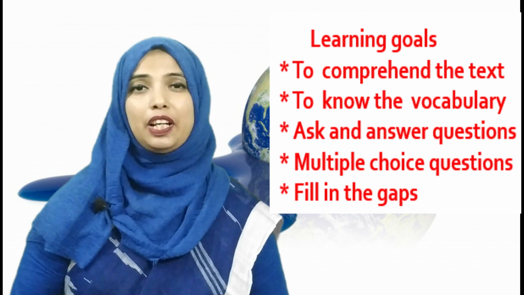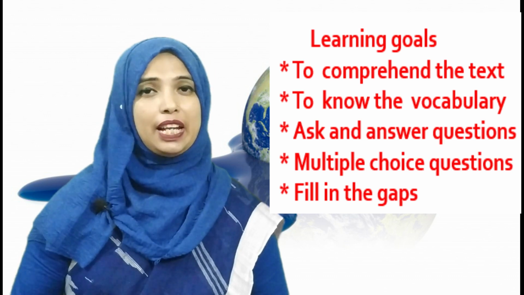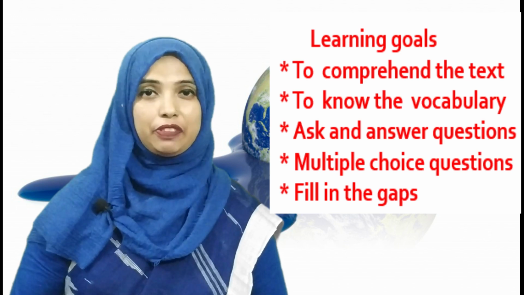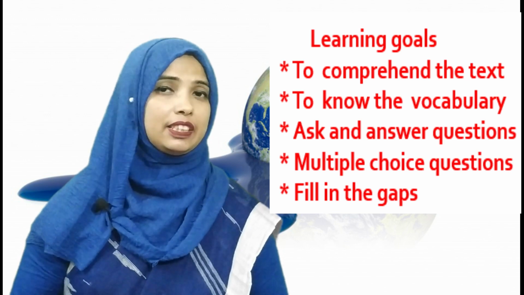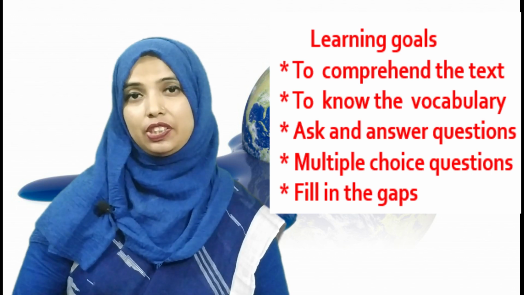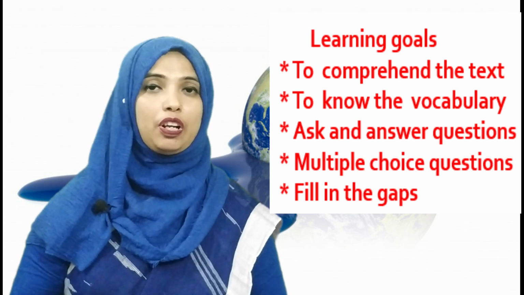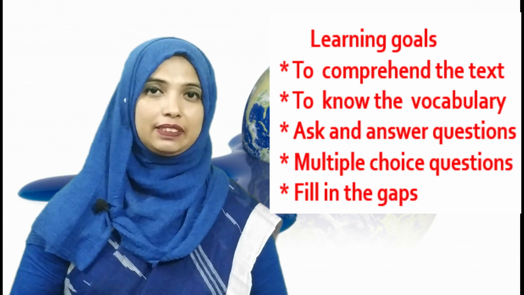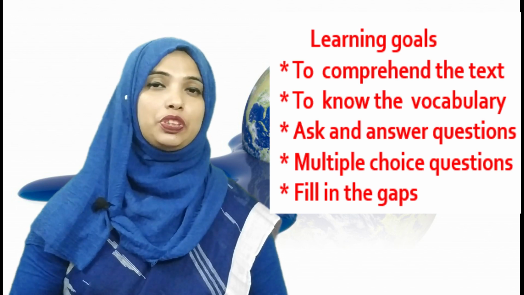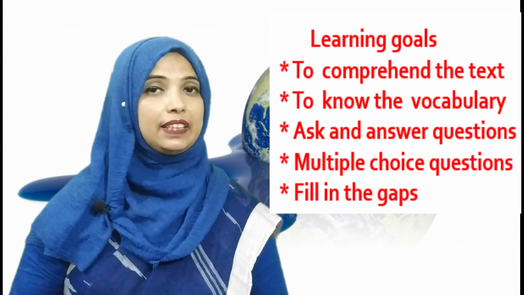Then there will be an activity part for answering questions, and after that, to evaluate your understanding level on the given text, you have to attend an objective assessment, that means multiple choice questions. And last of all, we will do a practice exercise with gap filling.